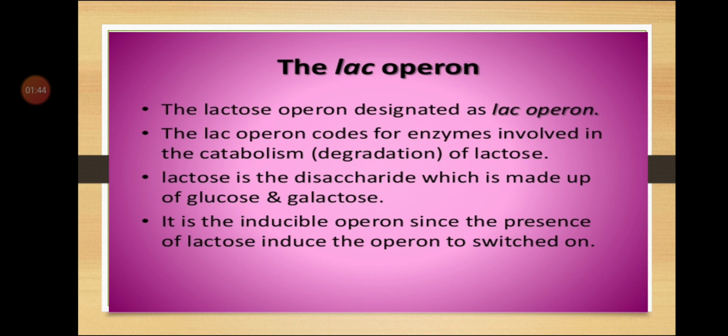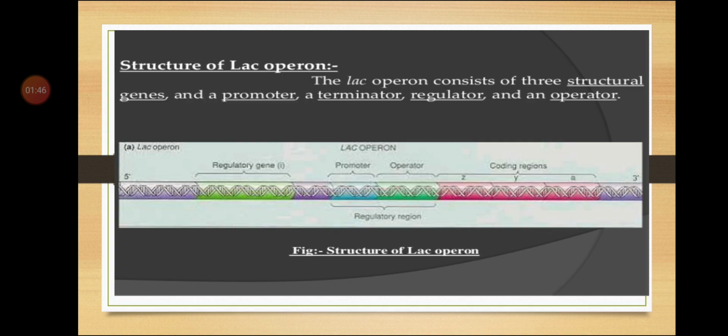The lac operon consists of the following components: regulator gene, promoter, operator, and structural genes.